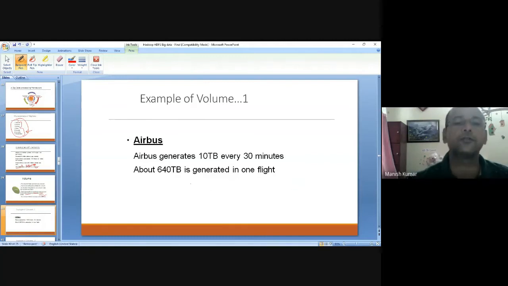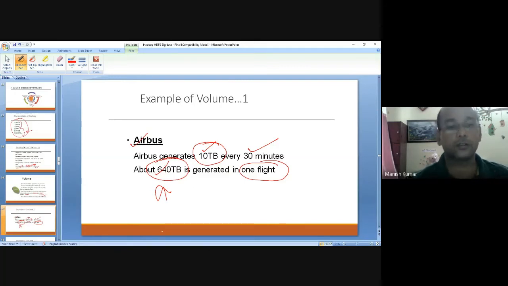Another example of huge data generation is this. You know that Airbus is a very famous air transport company. Just imagine that every 30 minutes Airbus generates 10 terabytes of data, and one flight can generate 640 terabytes. Just imagine what amount of data these flights are generating for you. And obviously people are doing some analytics on that.